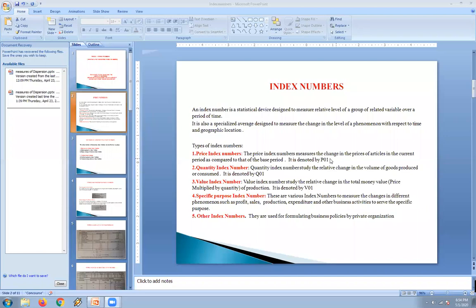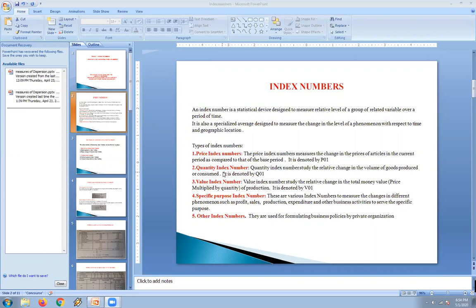Even in the price index, the calculation is done according to the changes in the prices which take place, having the current period compared with the base period, that is the previous period.